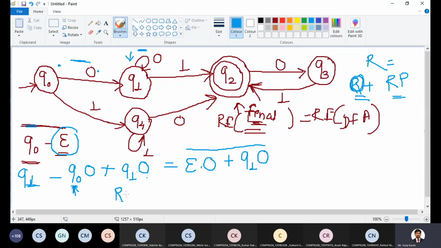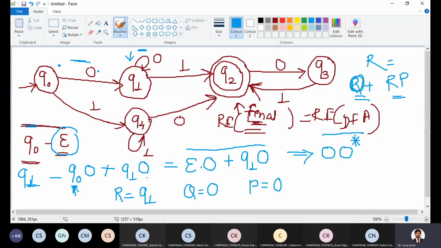In this case, R is Q1, Q is equal to 0, and P is equal to 0. What will be the solution? Q P star. So what is Q? 0. What is P? 0 star.